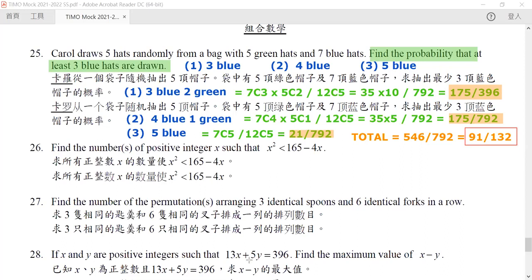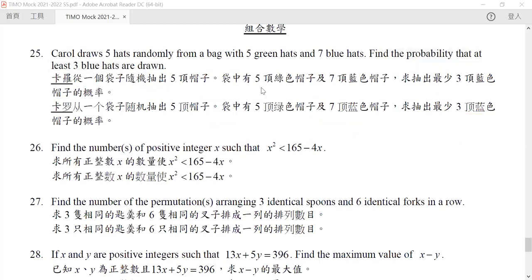Okay, so this is our question number 25. Now let's go on to question number 26. Find the number of positive integers such that this is true. Now in this case, again, please compare it with our completing the square.